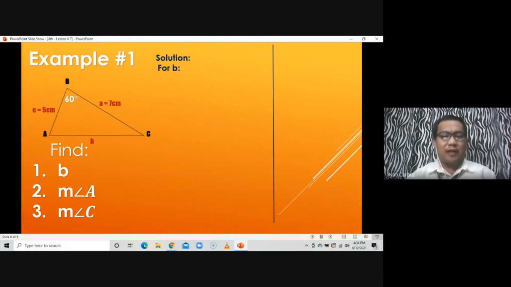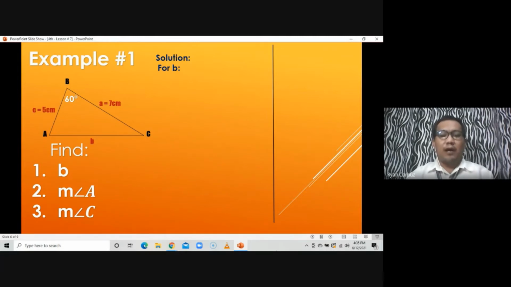So sa madaling salita, the angle given in the problem ay pinagigitnaan ng dalawang sides na given. So if that is the case, then we can make use of the law of cosines. Kasi kapag itong measure dito, nandito yan, so may katapat siya, law of sines ang pwede natin gamitin doon. Pero kapag SAS ang given natin, so we can make use of the law of cosines. So let's start solving for B.